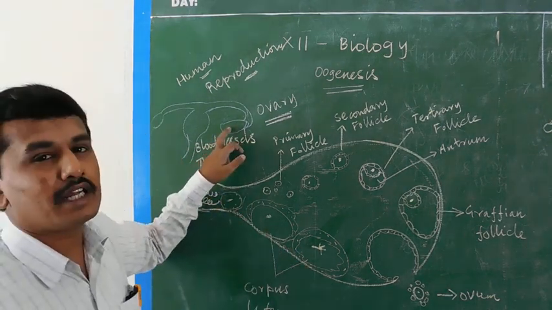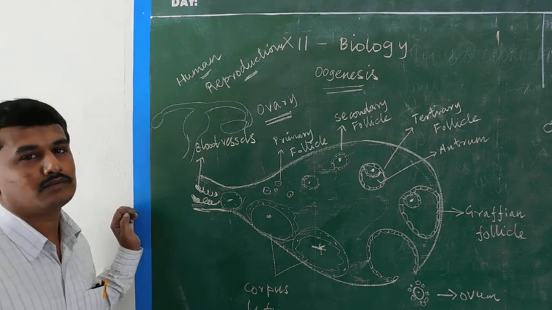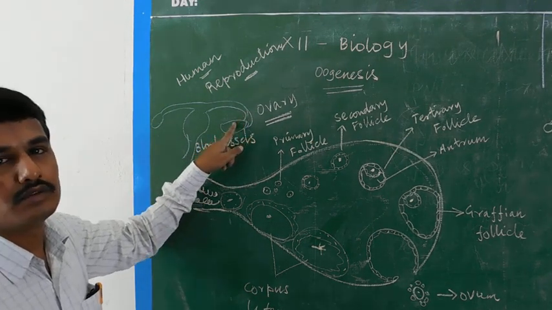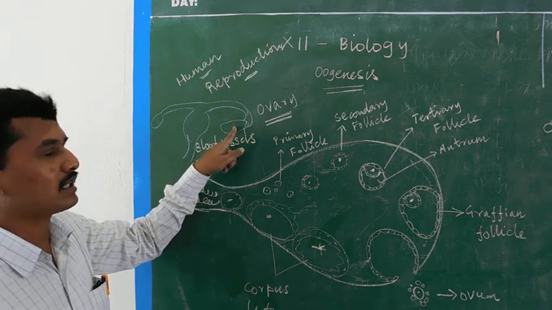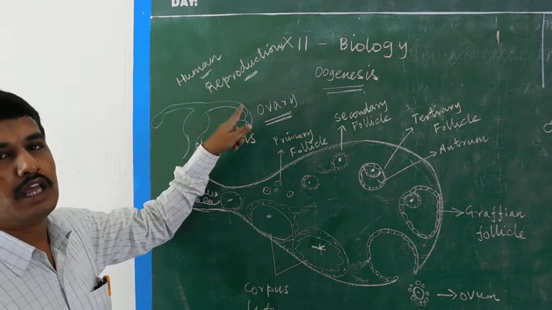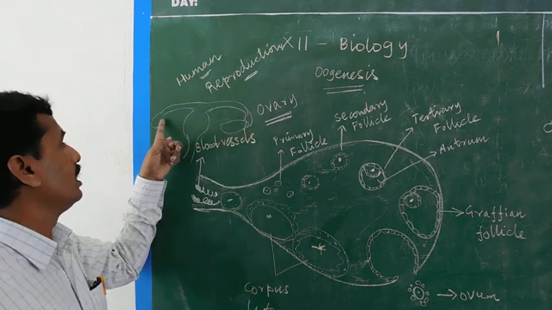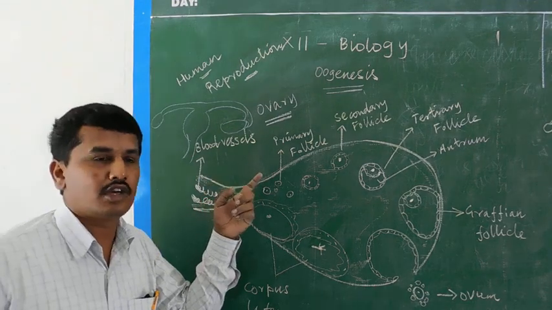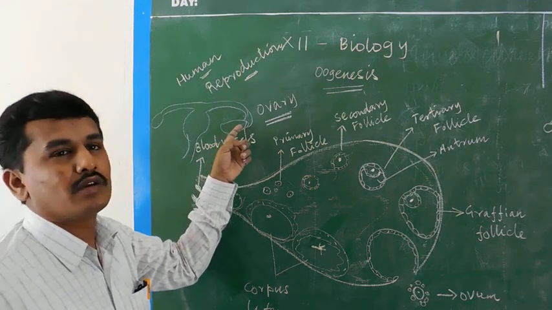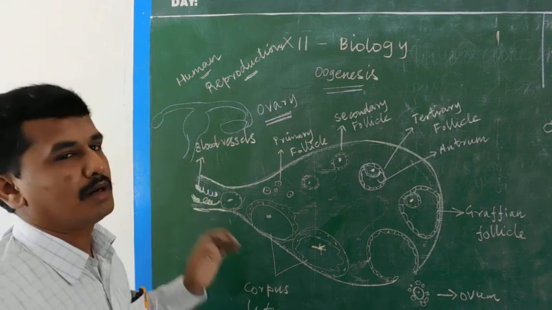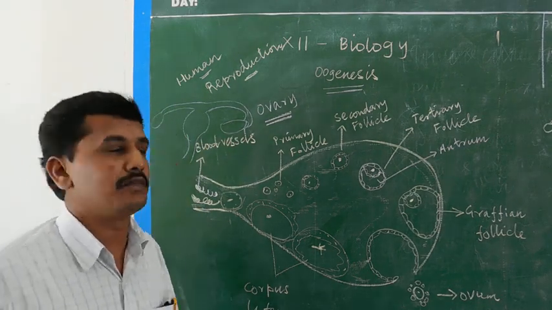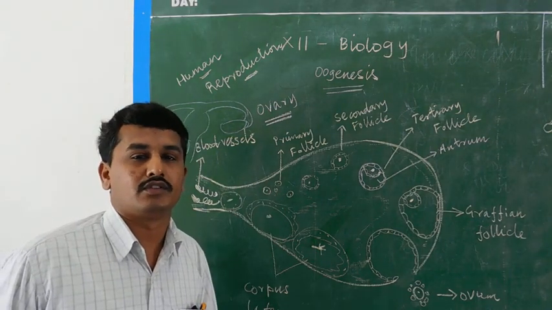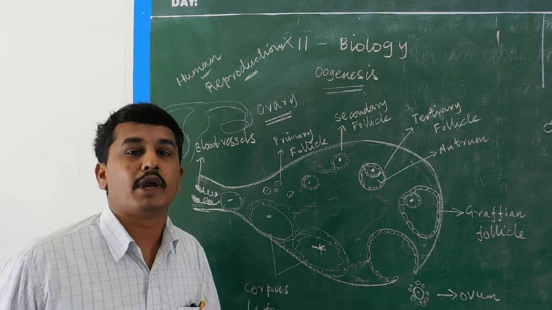Normally, a female contains two ovaries, and only one ovary produces the ovum in one month. In one menstrual cycle the right side ovary produces the ovum, in the next menstrual cycle the left side ovary produces the ovum, and in the third menstrual cycle the right side ovary again produces it. This continues from puberty until around 50 years, when the stage is menopause.